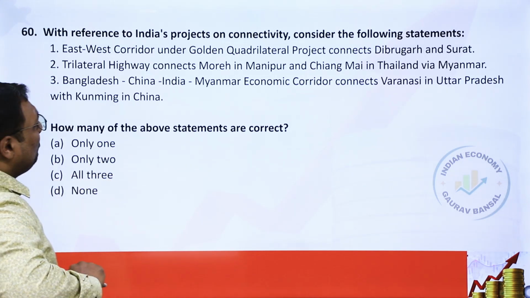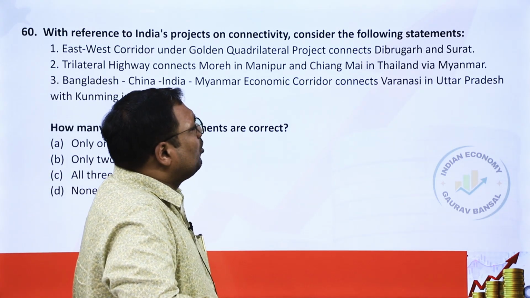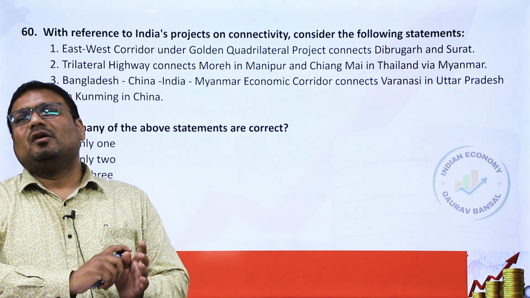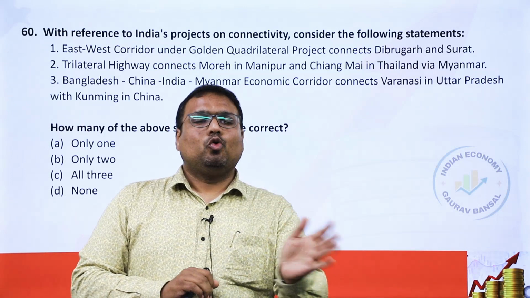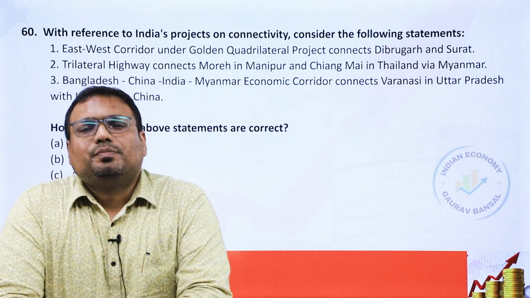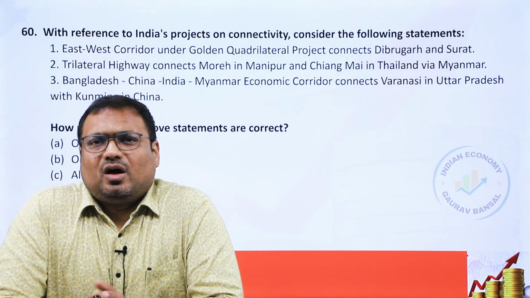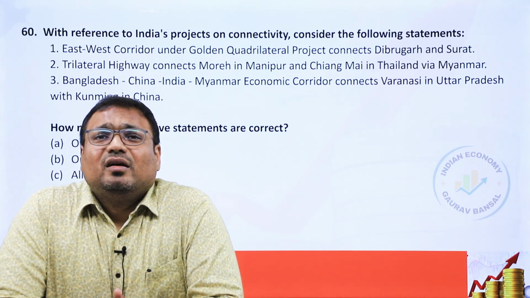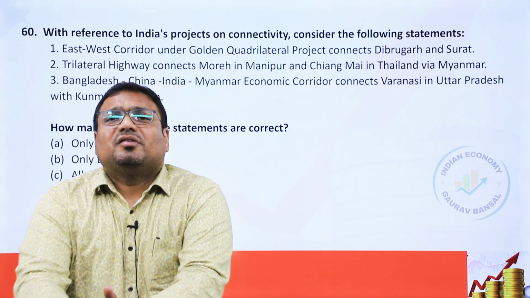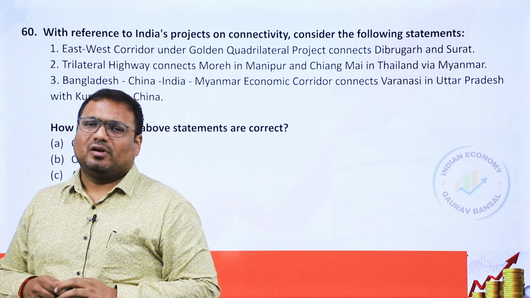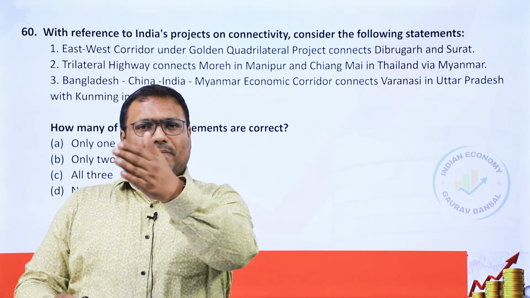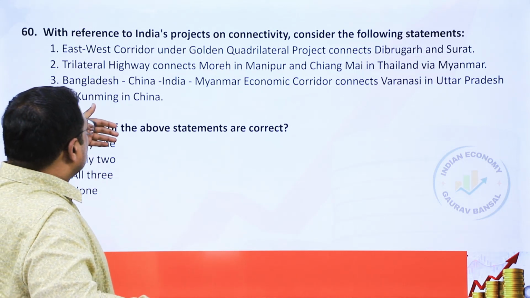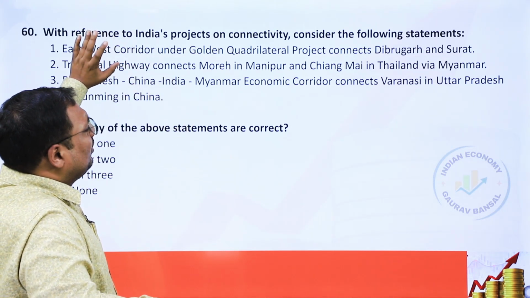Third, Bangladesh, China, India, Myanmar economic corridor connects Varanasi in Uttar Pradesh to Kunming in China. So China's part is correct. Kunming is correct. Okay. So Kunming is in Yunnan province. Yunnan is the southernmost of the Chinese provinces, and it is the largest city along the South China Sea as well. And the Mekong River also flows from here into Vietnam and further into other countries.